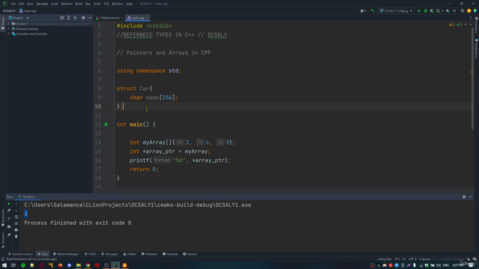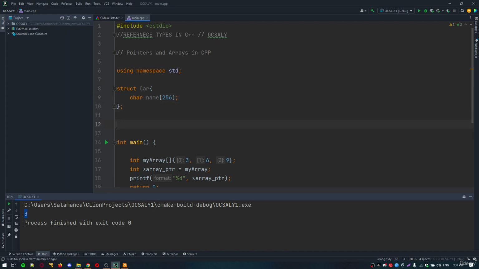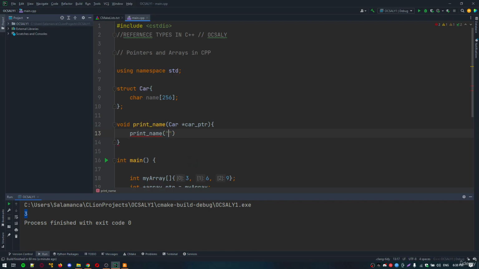Then we will create a print_name function, void print_name, taking a car pointer, car_ptr. Here printf with the %s format specifier, the car name and a new line. Then we use car_ptr with the member-of operator, name.